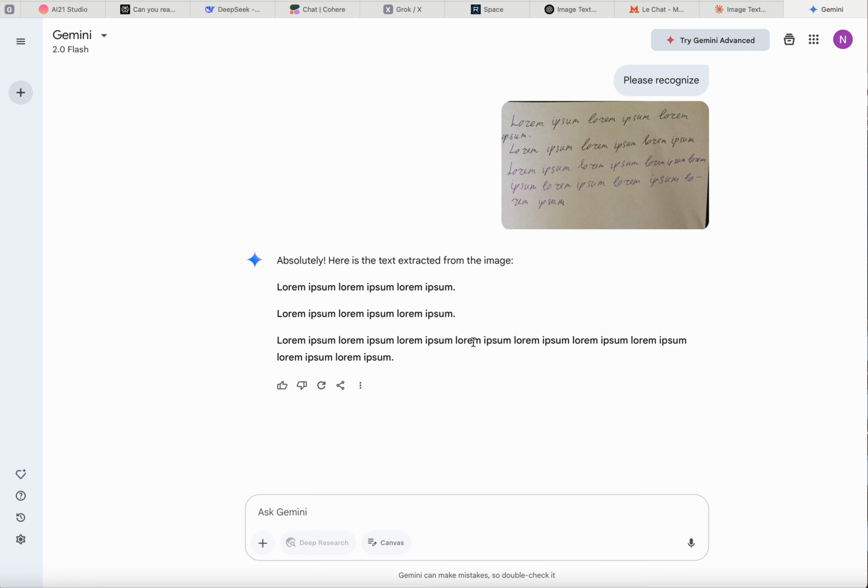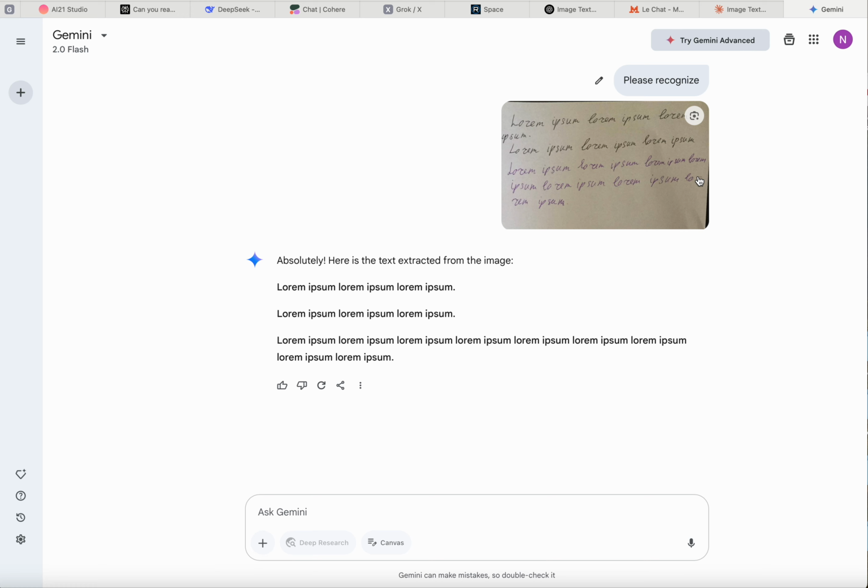1, 2, 3, 4, 5, 6, 7, 8, 9. 9 instead of 7 lorem ipsums here. Traditionally doesn't recognize the transition of the word to another line. But again, I'm surprised that all three AIs recognize handwritten text at all. Those are the abilities of AIs.